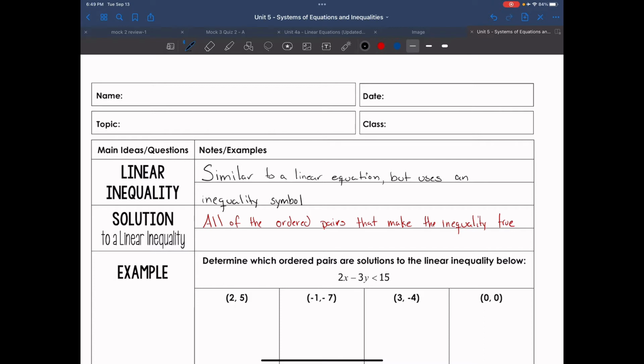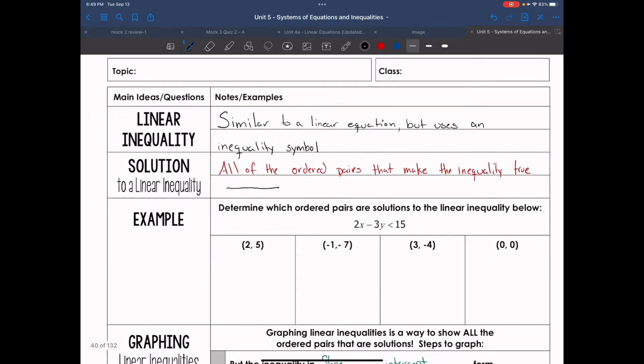So anything that's in the shaded area, or if it's a solid line, anything on that solid line. If it's a dashed line, those points on the line are not solutions. So the solutions are on a solid line, but not on a dashed line.